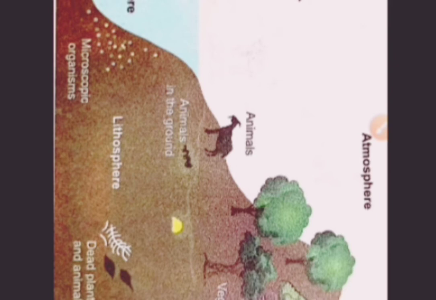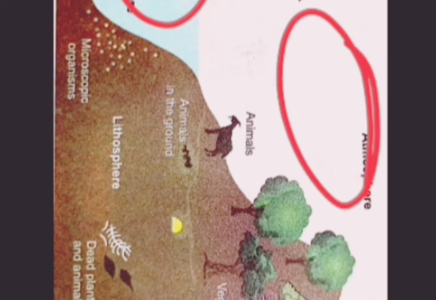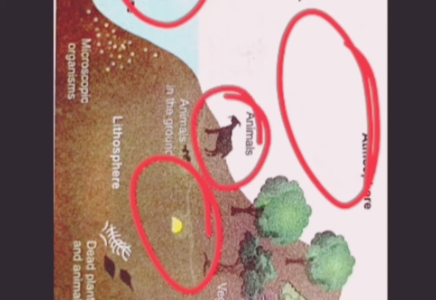So you can see here, this is the hydrosphere in which we are having contact with the atmosphere, and this is the lithosphere. Lithosphere is necessary because without lithosphere the hydrosphere does not have any impact. And atmosphere is also necessary because of essential gases like oxygen, which animals need to survive on the earth.